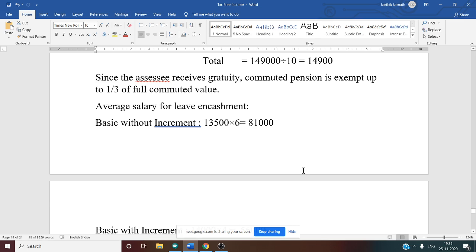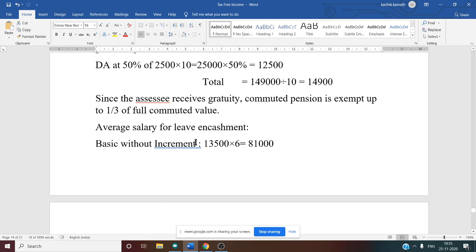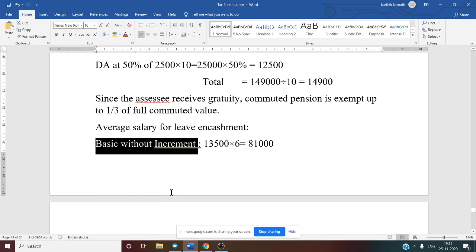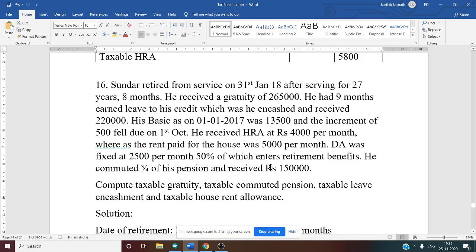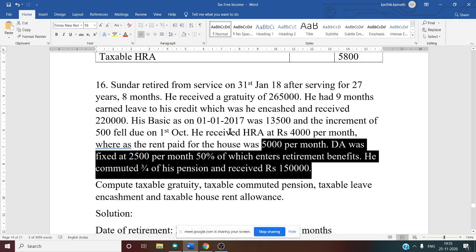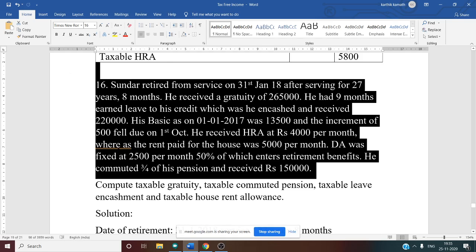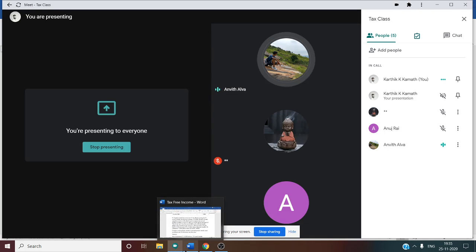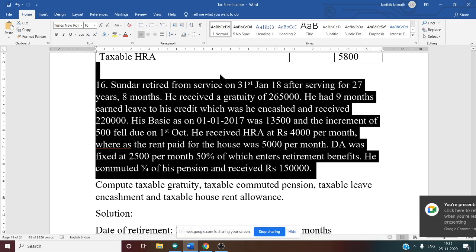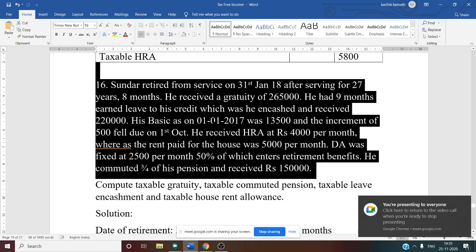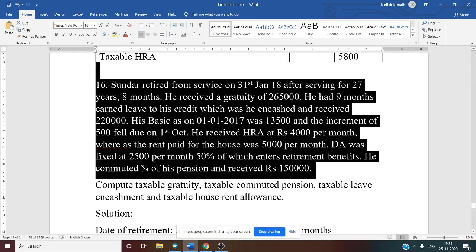So now, basic without increment. How many months? Before that, 10 months means what all is included? By seeing the question, January is also included, so April to January. In the previous gratuity calculation, it was March to December. But here, 10 months means April to January.